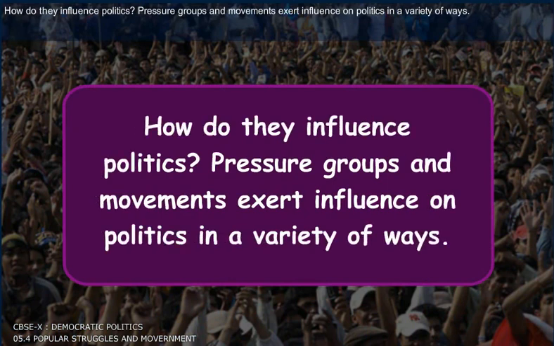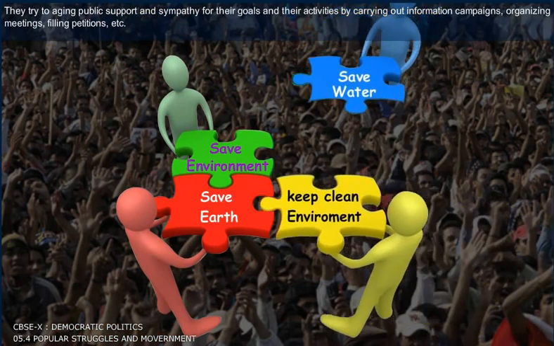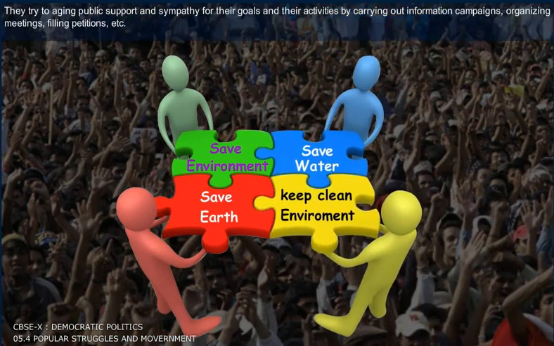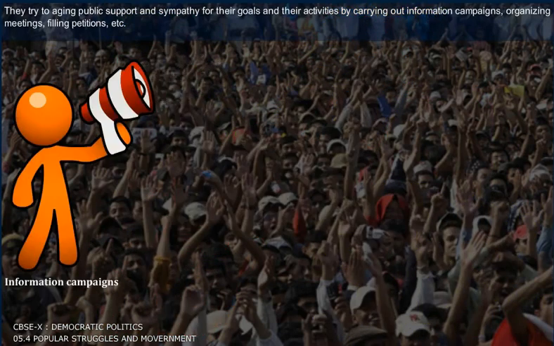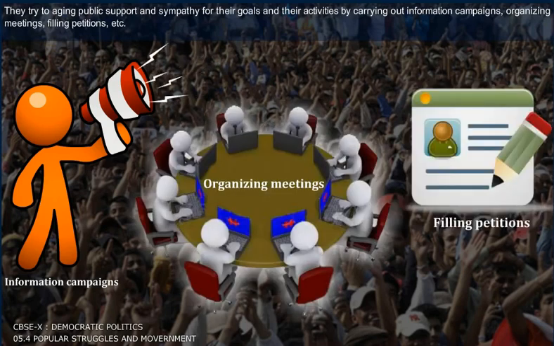How do they influence politics? Pressure groups and movements exert influence on politics in a variety of ways. They try to gain public support and sympathy for their goals and their activities by carrying out information campaigns, organizing meetings, filing petitions, etc.